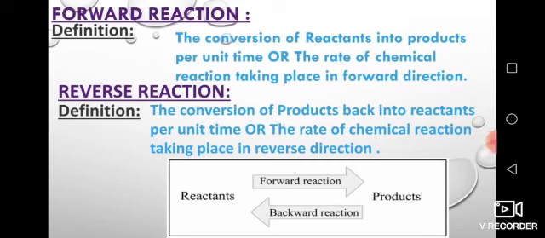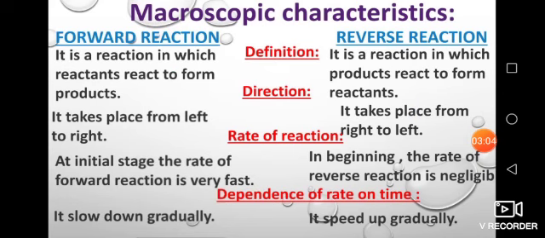Parts of reversible reaction: forward reaction and reverse reaction. In forward reaction, the conversion of reactants into products per unit time is called forward reaction, while in reverse reaction, the conversion of products back into reactants per unit time is called reverse reaction. Now we will discuss the macroscopic properties of forward and reverse reaction, which is given on page number 6 of the textbook.